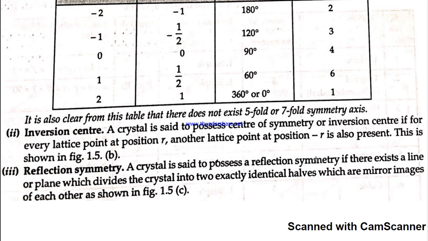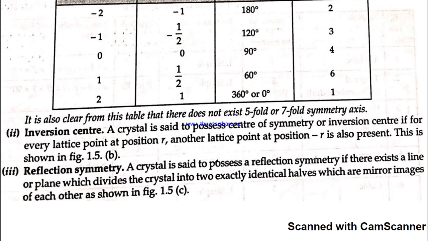I am also explaining the other forms of symmetry, that is, the inversion center. When is a crystal said to have an inversion center? For every lattice point at a distance r, we have a point at a distance minus r. So there should be complete symmetry: for all distances, there is also a point in the negative direction.